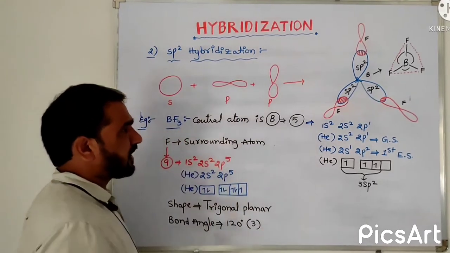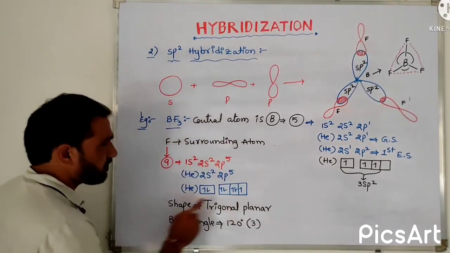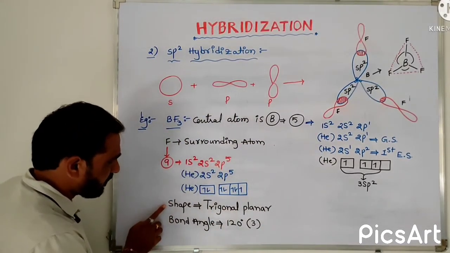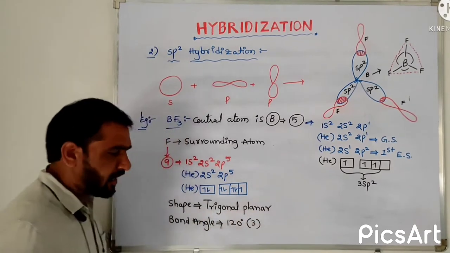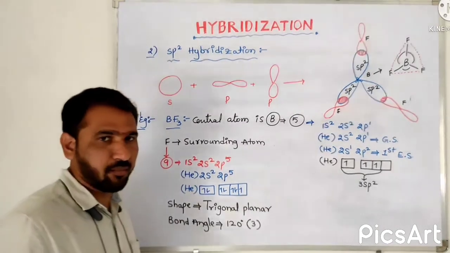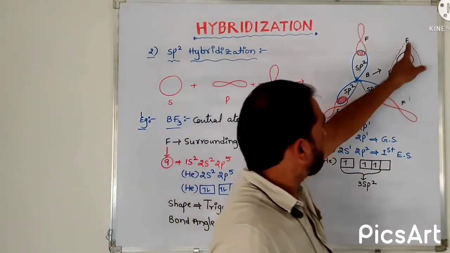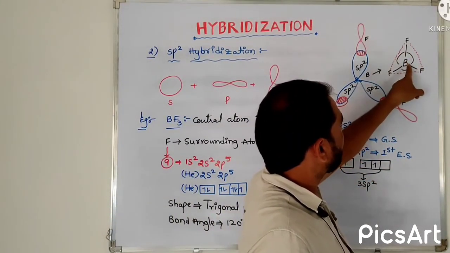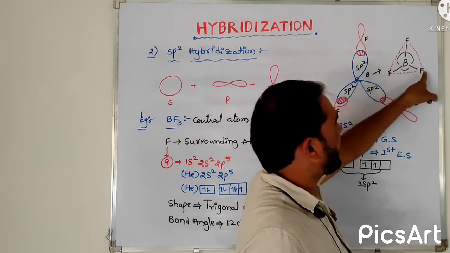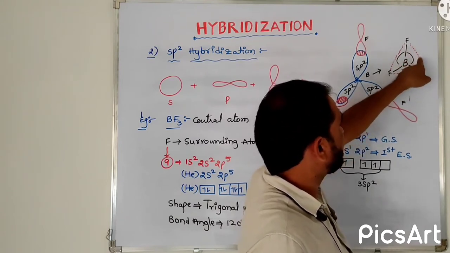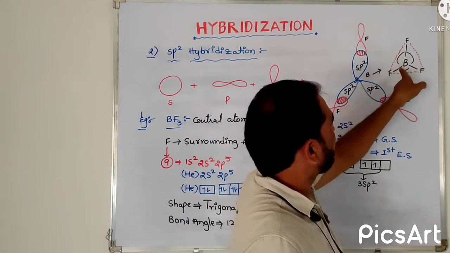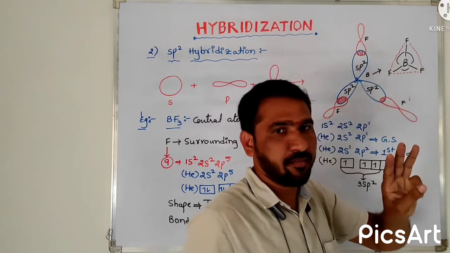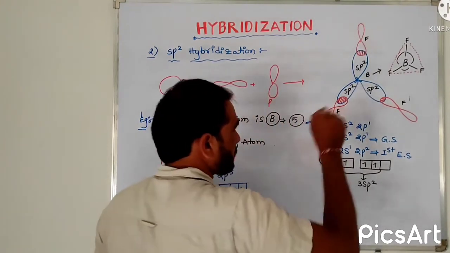After getting this bond line structure, we should know the shape and geometry of the molecule. The geometry and shape of the molecule is trigonal planar, and the bond angle is also very important. That is the angle between a fluorine surrounding atom, the boron central atom, and another fluorine surrounding atom. How many same-type bond angles are there? 3. What is the bond angle between these two?